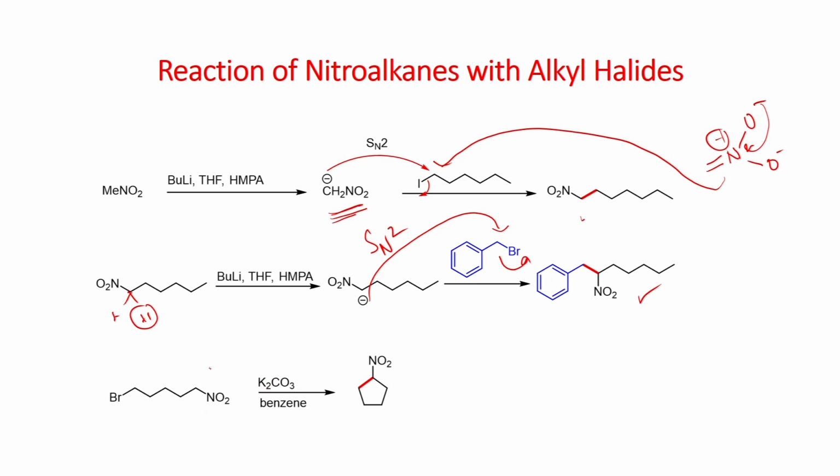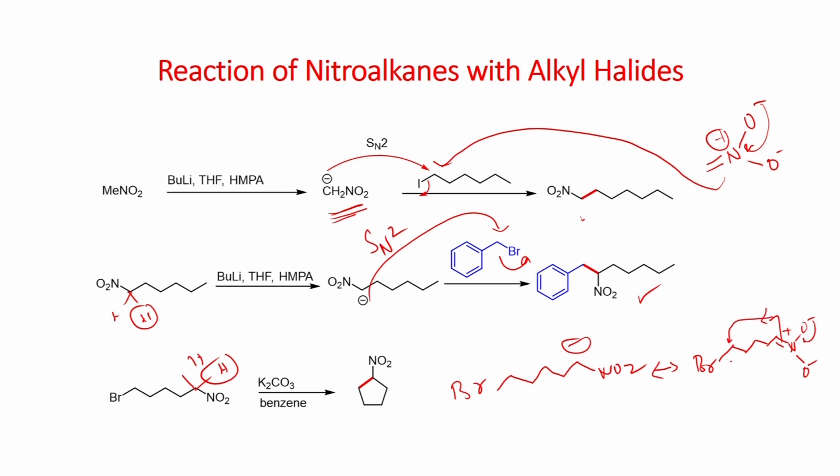When you react this nitroalkane with potassium carbonate, so deprotonation of this can generate the anion, which can undergo intramolecularly the substitution to give this cyclic nitroalkane.